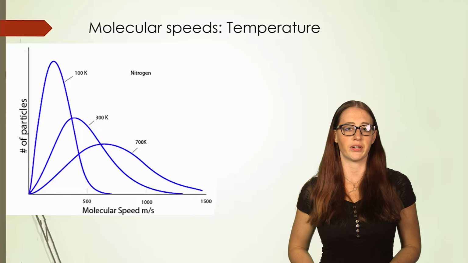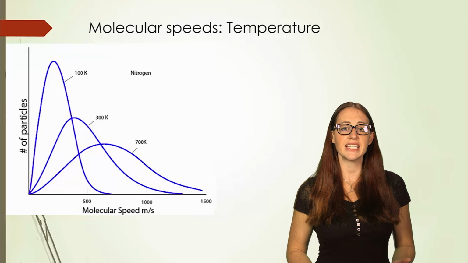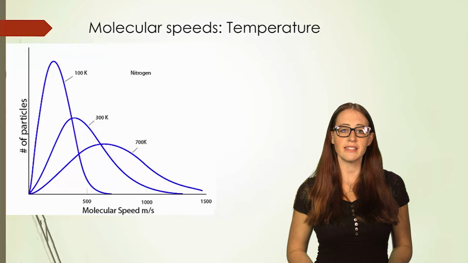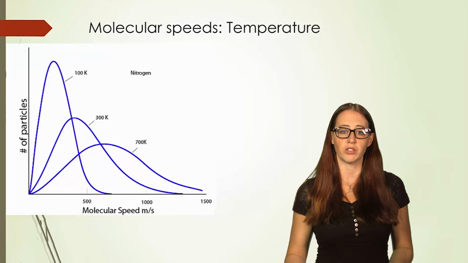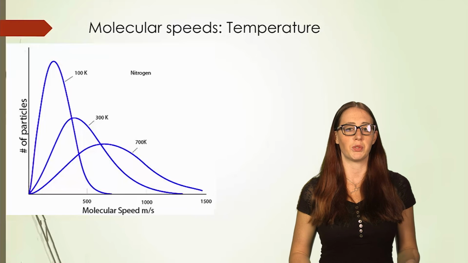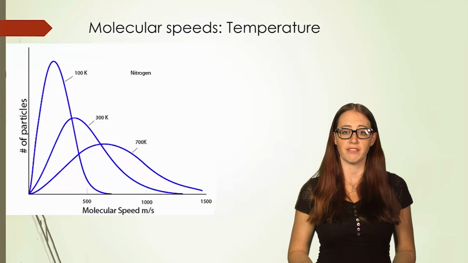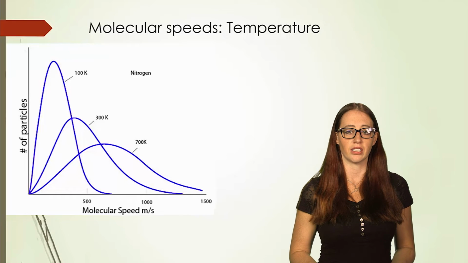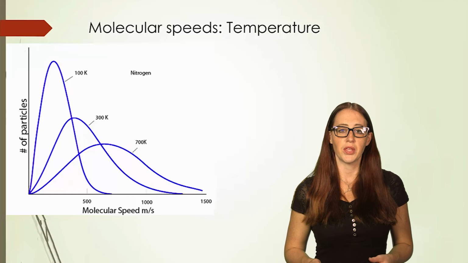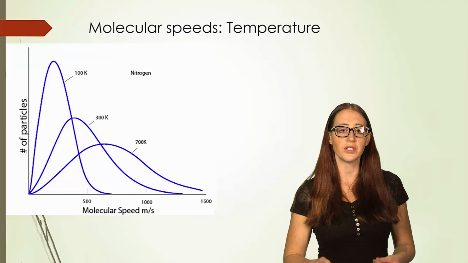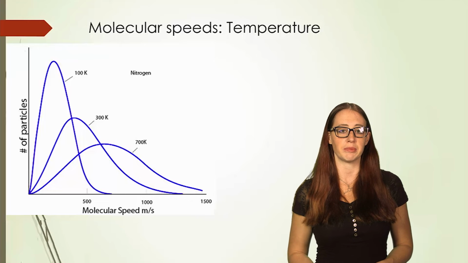Let's first focus on one of the graphs. Let's take the 100K one. We have a distribution of speeds. As we raise the temperature to 300K, the distribution widens and it gets faster overall. This moves the average speed up to around 400 meters per second. Keep in mind what we did when we did the grade distributions to find the average. You find the middle of the curve and you go down to the x-axis. As with the grade distributions, the reason that the peak gets shorter is that there is a wider distribution of speeds, which means that there are fewer molecules at each individual speed.